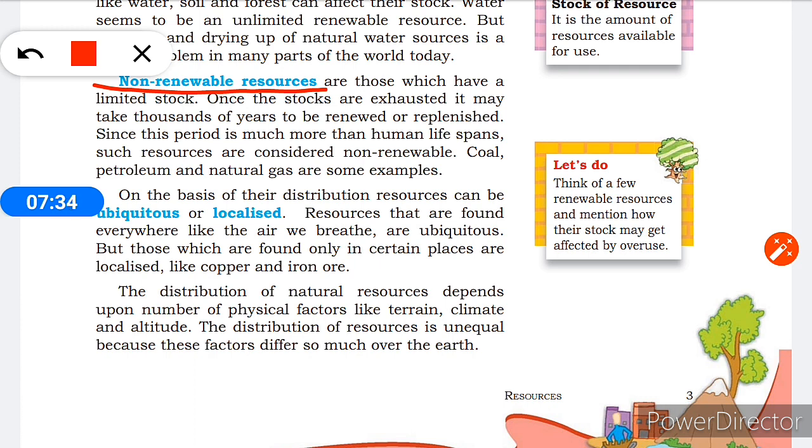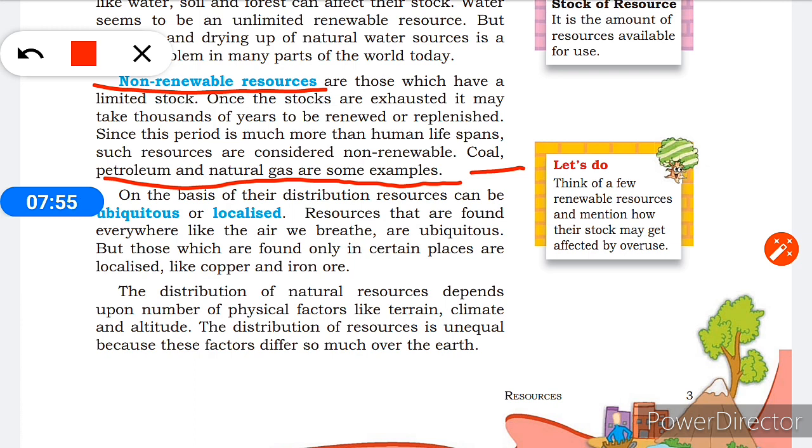Once the stock is exhausted, it may take thousands of years to be renewed or replenished. For example, coal, petroleum and natural gas are some examples which we can't renew easily, because it takes thousands of years to be renewed or replenished.